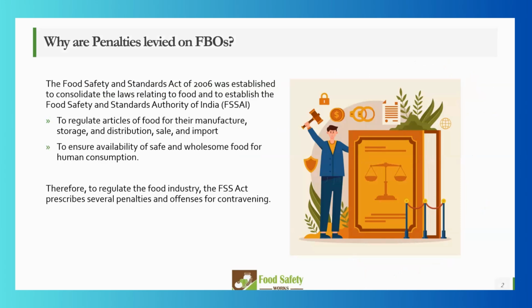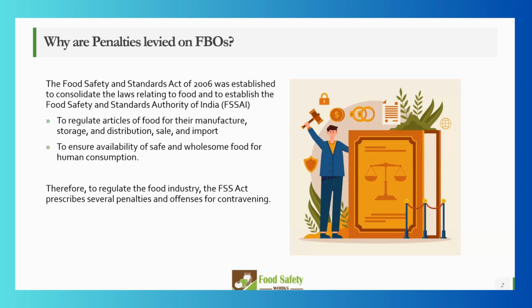Before 2006, there was not really any rule prevailing in India in terms of food. Compared to many other countries like the US and the UK, we are still at a very primitive stage, but we are getting there. A lot of changes are happening in FSSAI, a lot of new regulations are coming in, so I think we are going in the right direction.